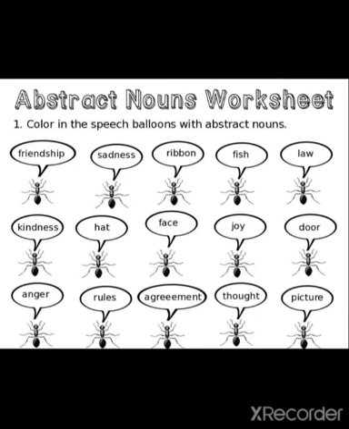Fish, law, kindness, hat, face, joy, door, anger, rules, ठीक है ना? रूल्स जैसे क्लासरूम रूल्स होते हैं. Agreement मीन्स यानी मुआहदा, कोई भी अग्रीमेंट होता है. ठीक है? Thought, picture, ठीक है? Now you have to recognize which are the abstract nouns and which are the common nouns. You don't have to find out common nouns, just find out abstract nouns from these nouns.